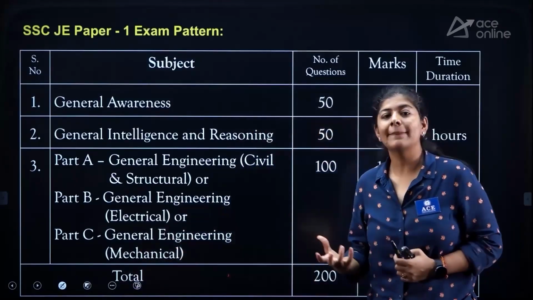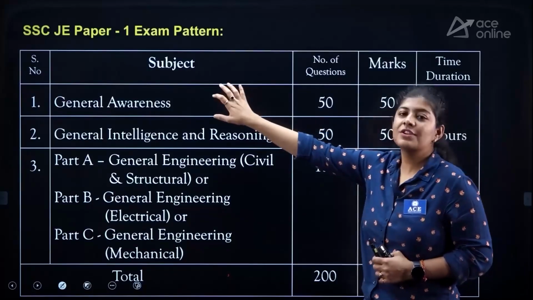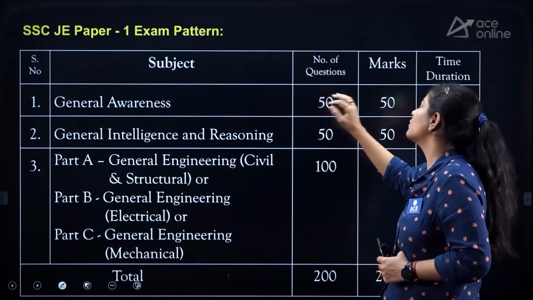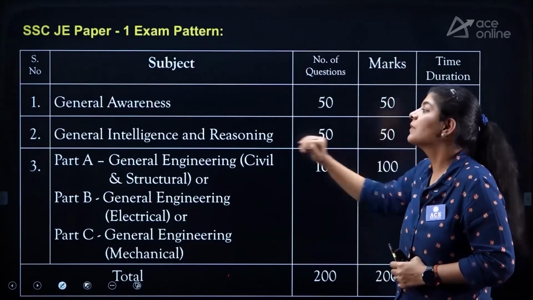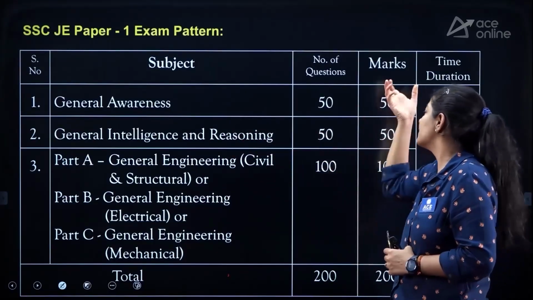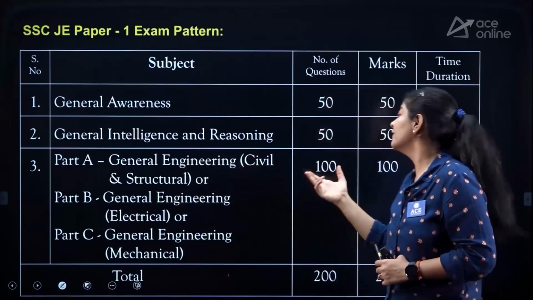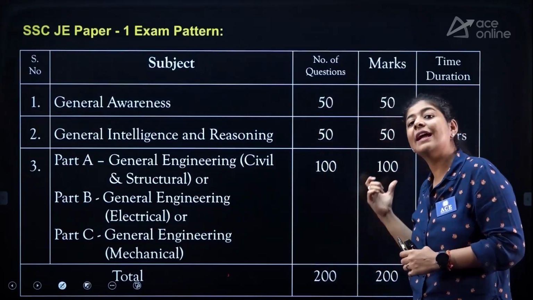Now let's talk about the number of questions asked from each topic. General awareness has 50 questions carrying 50 marks. General intelligence and reasoning again has 50 questions carrying 50 marks. The technical portion has 100 questions carrying 100 marks.